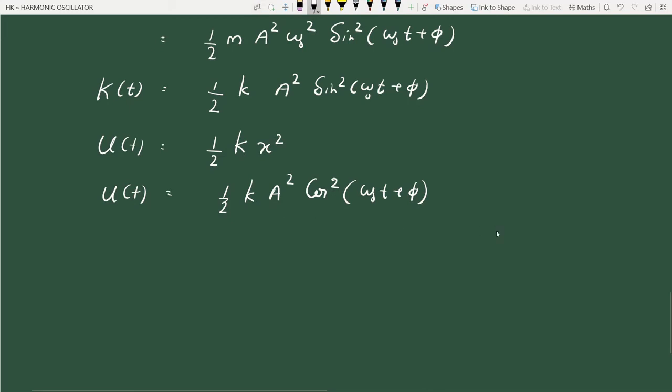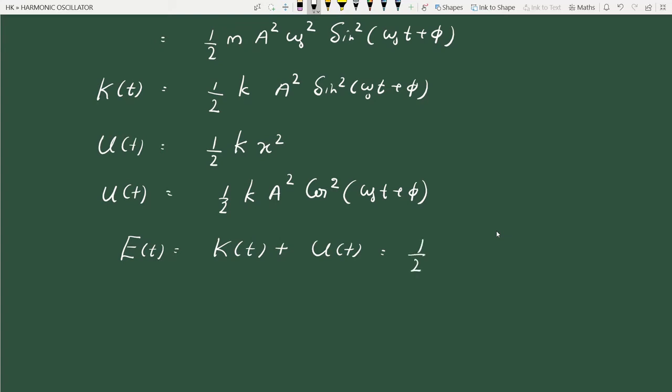So let us find out the total energy. Total energy at any time t is equal to the sum of kinetic energy plus potential energy. Okay, and this is equal to, if you add these two, half k a square is common, sine square omega 0 t plus phi plus cos square omega 0 t plus phi will be 1.